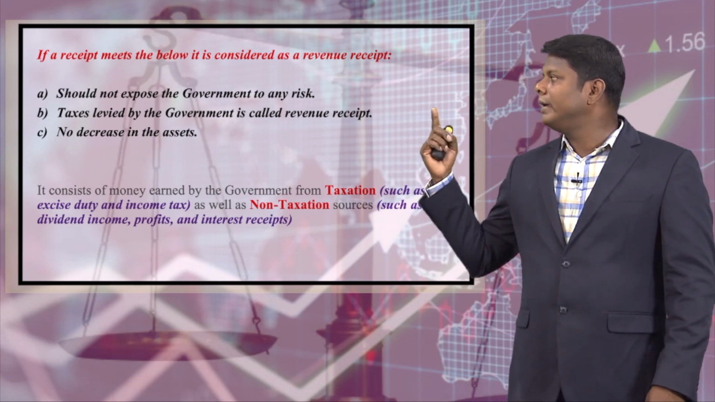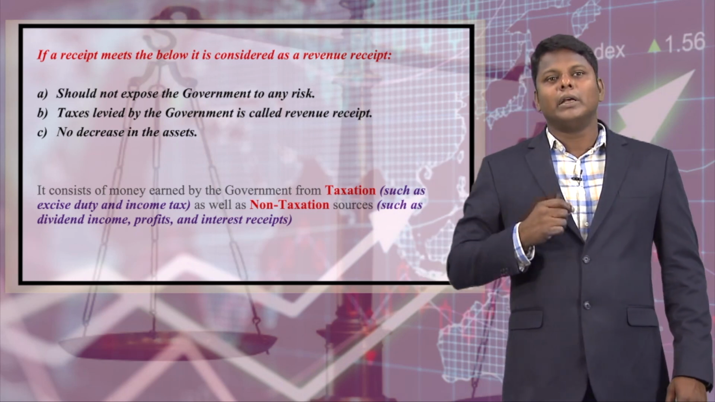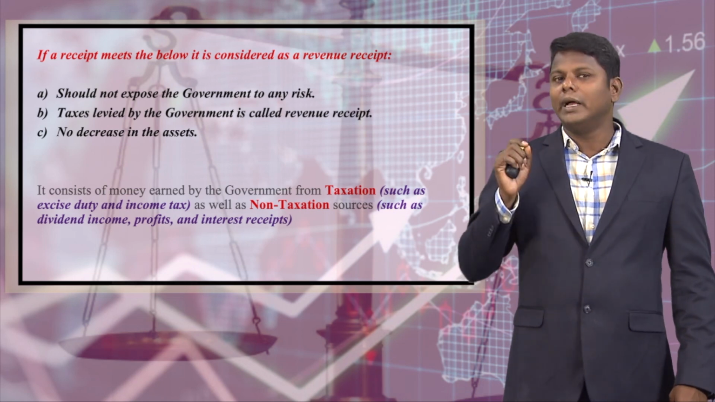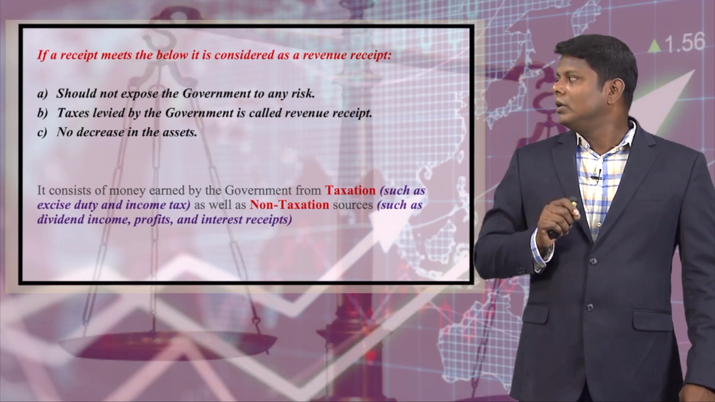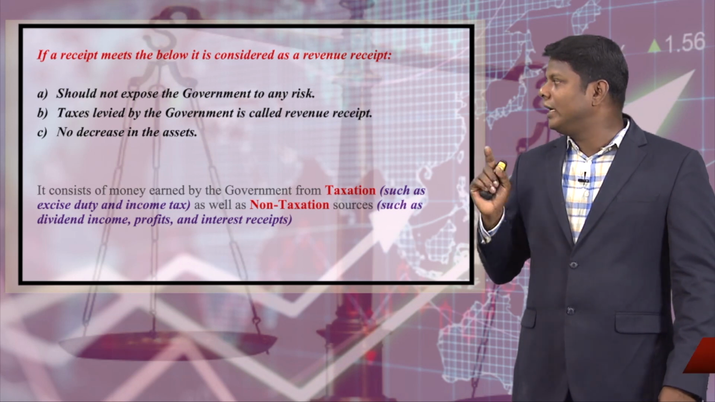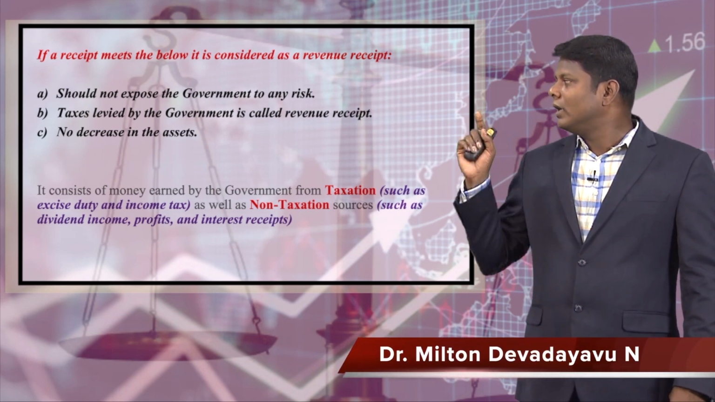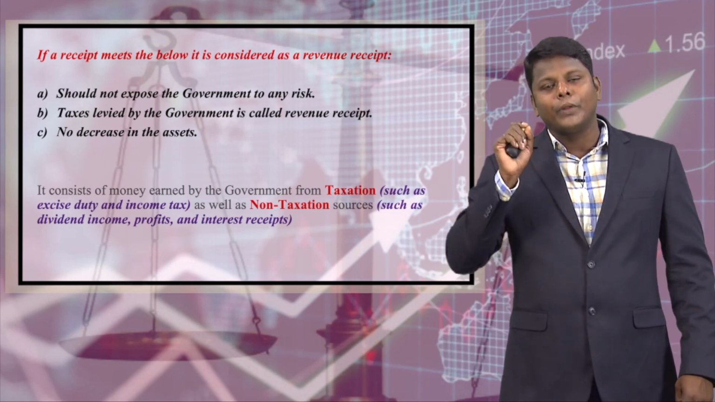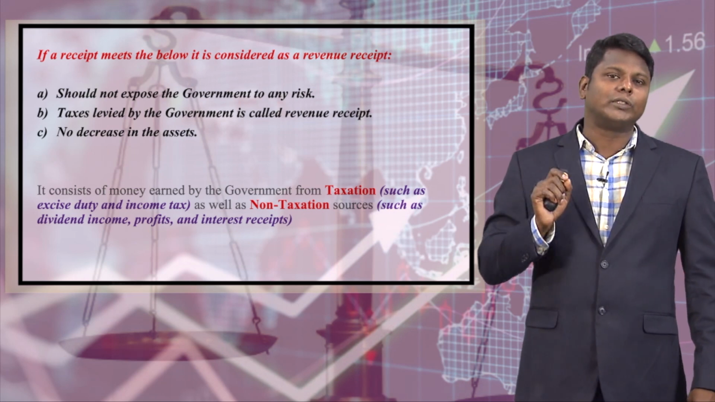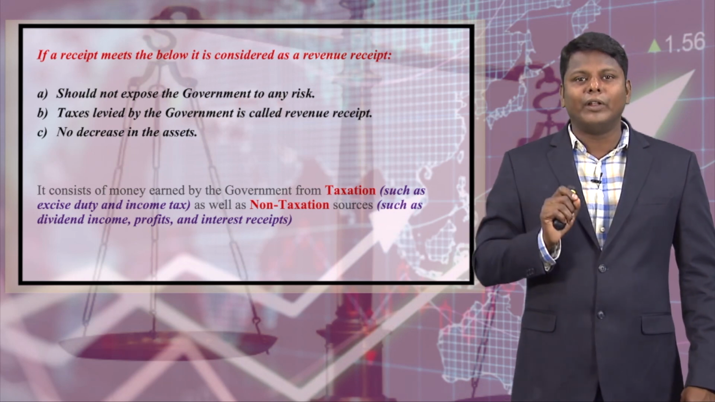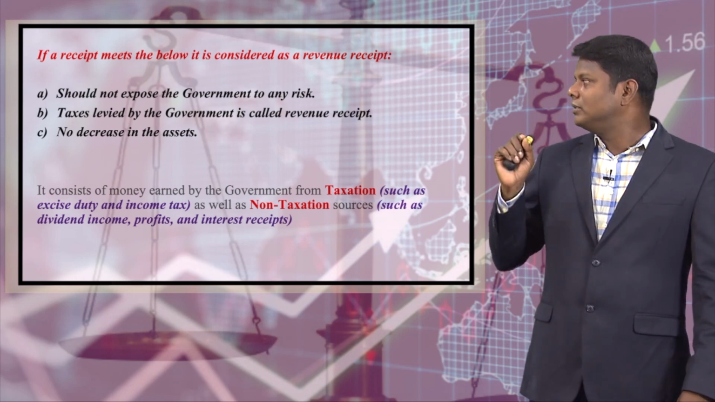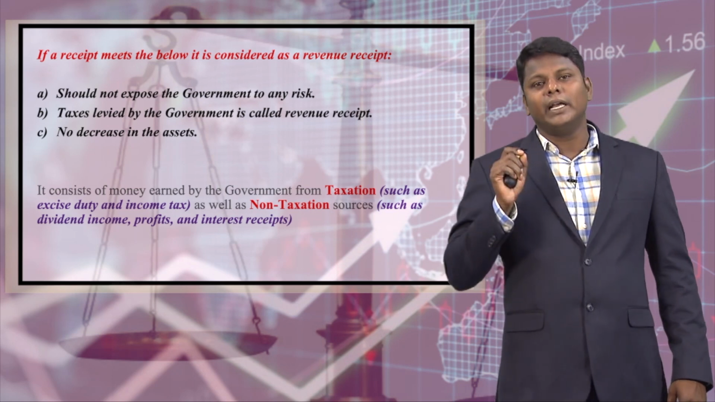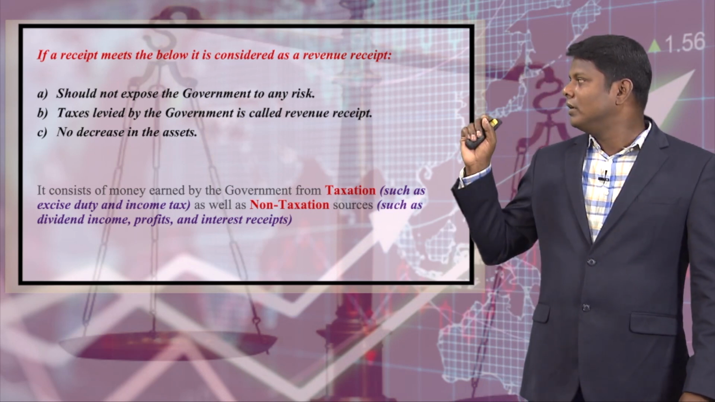Third is non-decrease in the assets, so that there should not be any decrease in the asset. Otherwise it will not be considered as a revenue receipt. It consists of money earned by the government from taxation as well as non-taxation sources. So, it should have both tax as well as non-tax sources to the government to be considered as a revenue receipt. What are all the taxation? See, taxation such as excise duty and income tax, these are all considered as taxation, and non-taxation such as